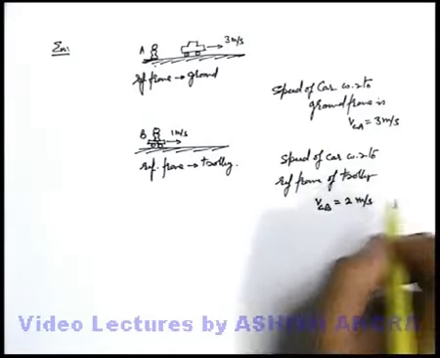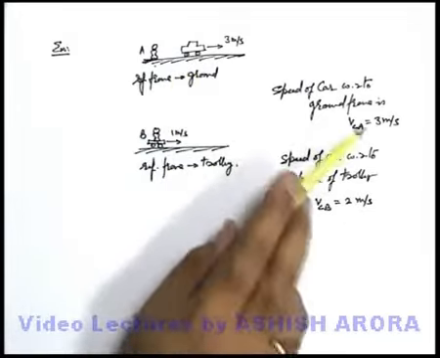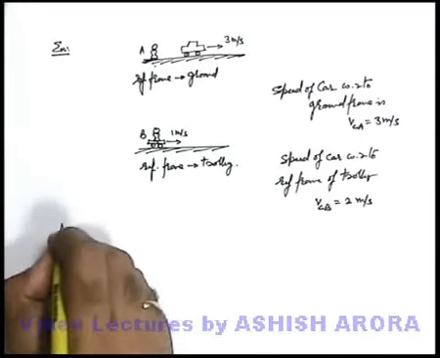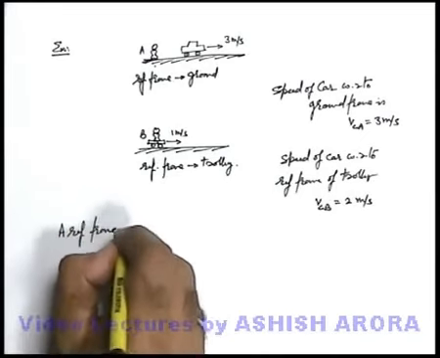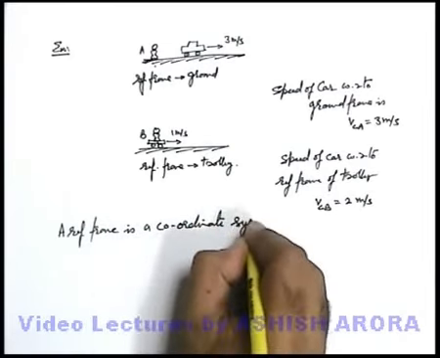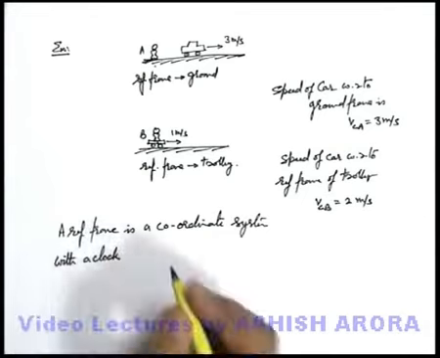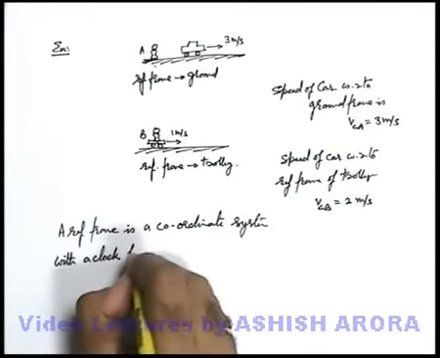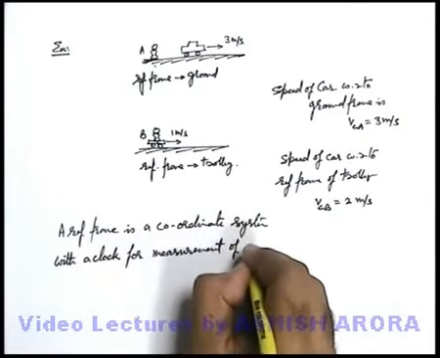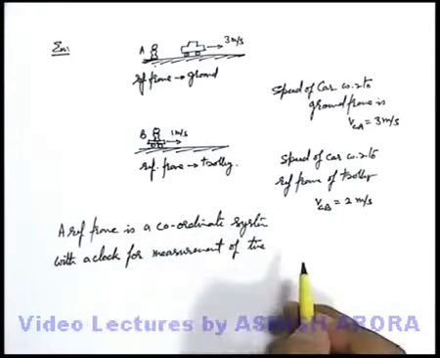So we can see that with respect to various frames of observation, the motion parameters, like here the velocity of this car, are different. So we can simply state that a reference frame is a coordinate system with a clock, as all motion parameters are related to time, for measurement of time.